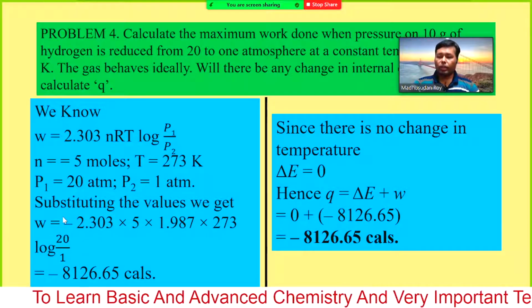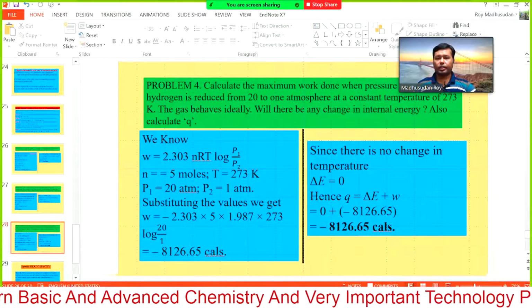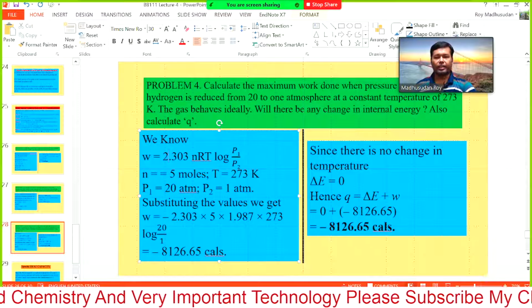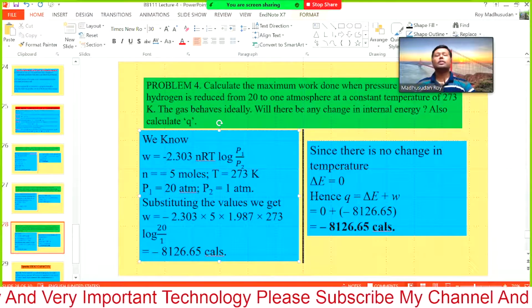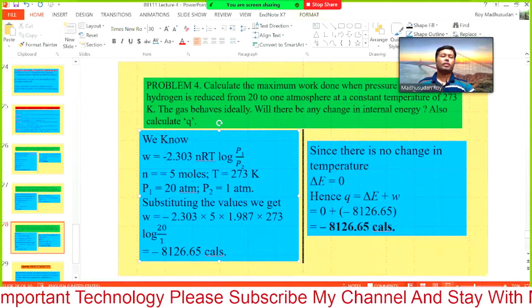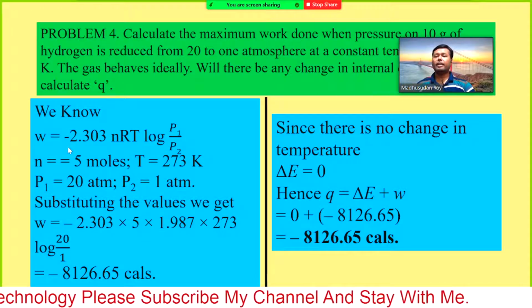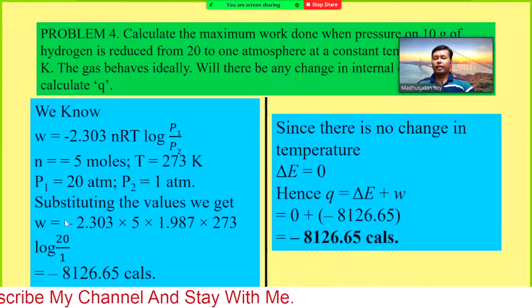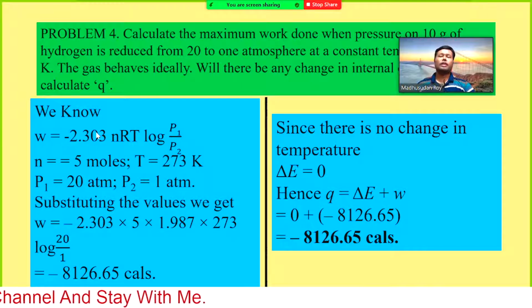One thing I should mention here, there should be a minus sign, because for reversible expansion the work done has a minus sign. Minus 2.303, I have given but not here, so that is a mistake. So the work done W equals minus 2.303 nRT log P1 by P2.